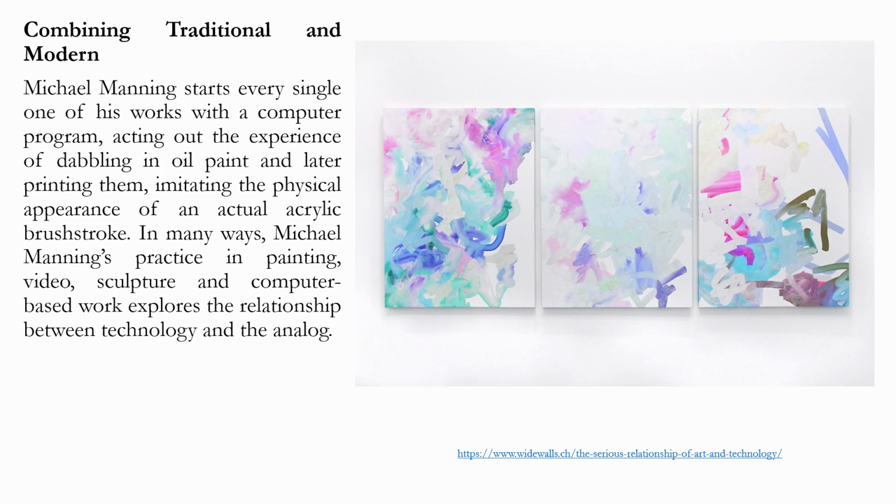So, here there are people who are trying out different methods of combining the traditional methods of painting with modern methods. This is one such example. So, this artist actually starts his painting with a computer program, then dabbles with oil paint and later takes a printout of them. So, it creates different kinds of artistic results.